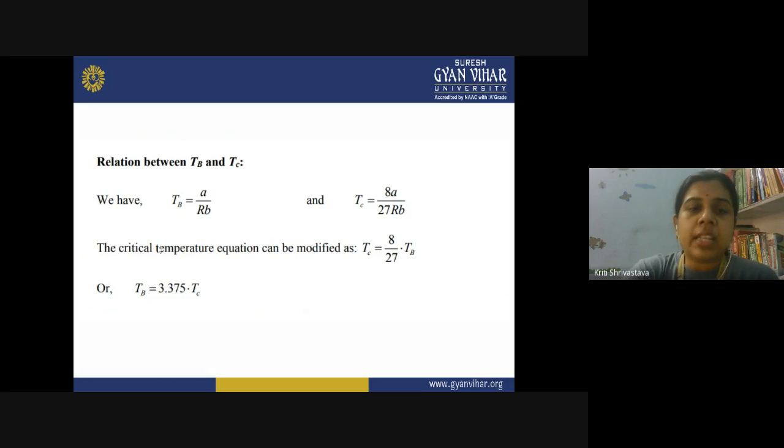Now similarly, the relationship between TB and TC can be obtained. TB is the boiling point, and TC is the critical temperature. You can modify this equation like this. You can substitute the value of TB from here, and therefore TB will be equal to 3.375 TC. This is the relationship between these two temperatures.